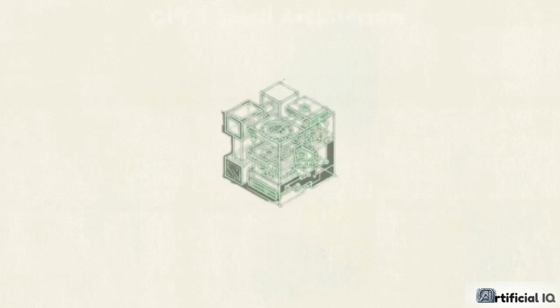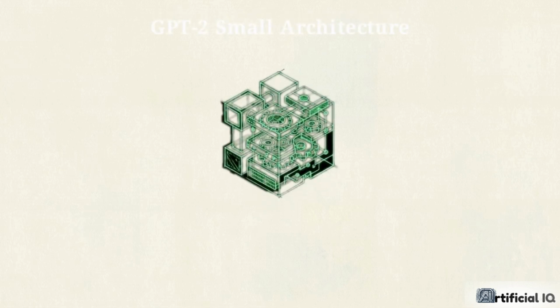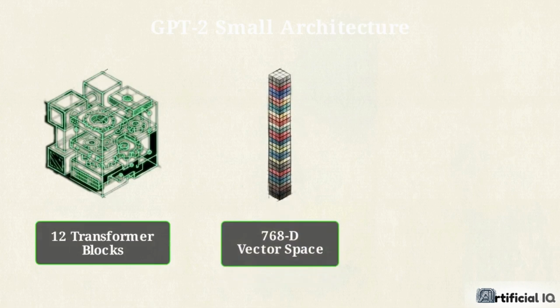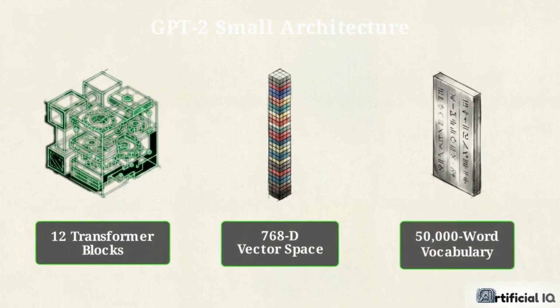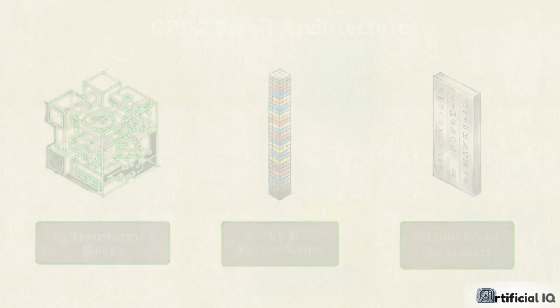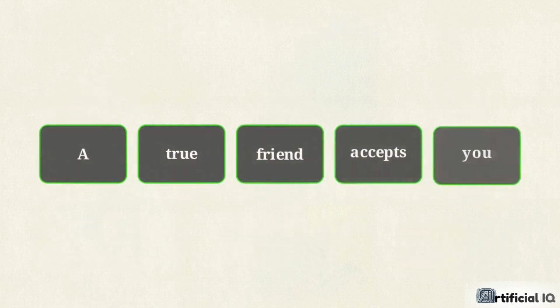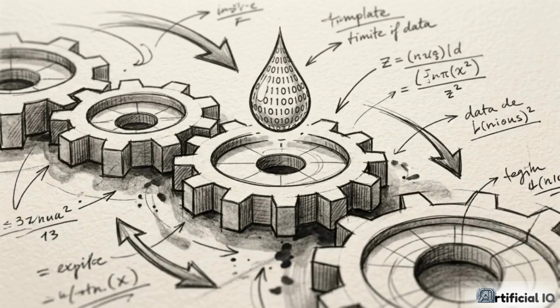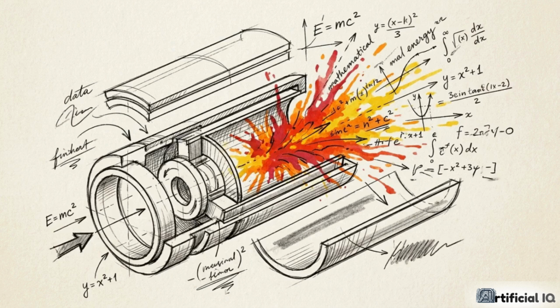This is GPT-2 small, our baseline. It operates on 3 constraints: 12 transformer blocks, a 768-dimensional vector space, and a 50,000-word vocabulary limit. We'll use the sequence "a true friend accepts you," isolating focus on the third index, friend. We will track exactly how this word is dismantled into numerical values, refined by the mathematical context of its neighbors, and used to predict the next word in the sequence.